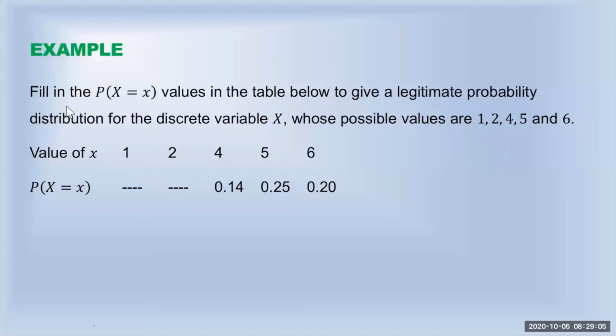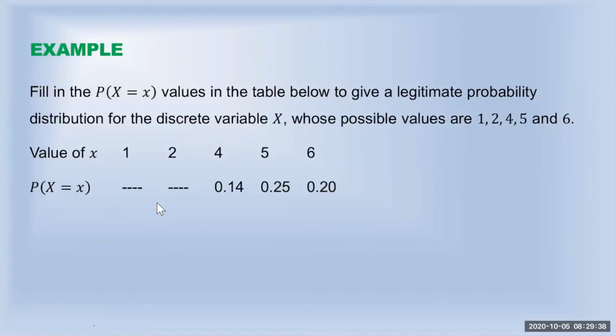Example: fill in the P of x equals x table. There are two blanks. We need to fill this table to give a legitimate probability distribution for the discrete random variable x, whose possible values are 1, 2, 3, 4, 5, 6. They have given these probabilities, and we have to find these two values so that it's a probability distribution.